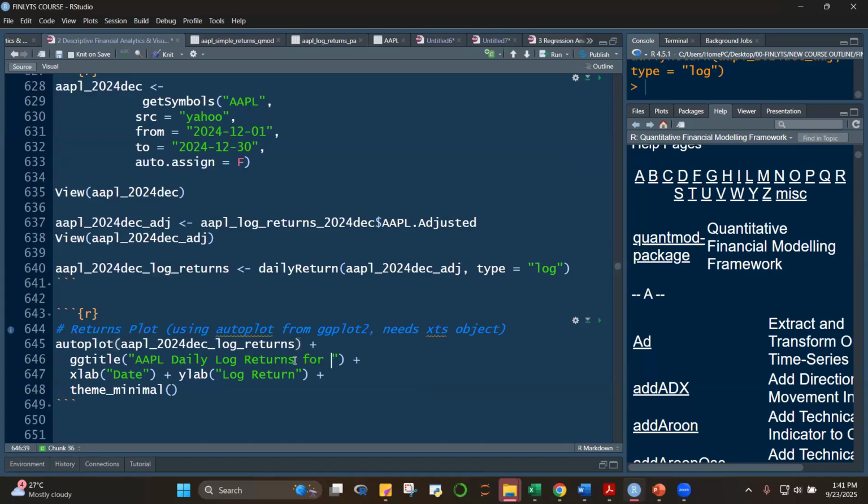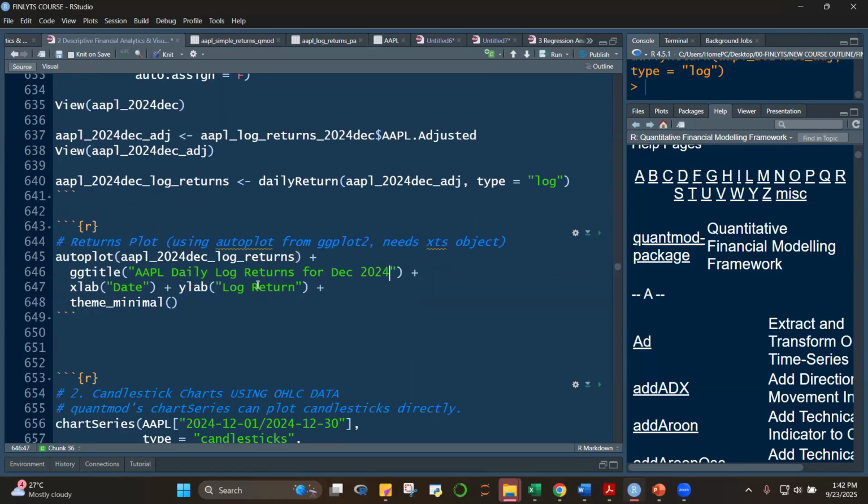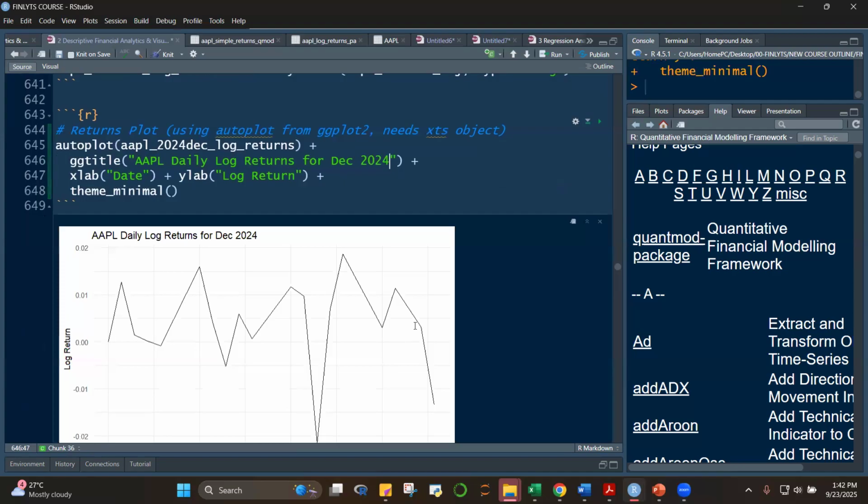Okay. For 2024. For this is December 2024. Just fix the label because this is December 2024 data, right? Okay. So let's run this. I'm using autoplot class because this is an XTS object.